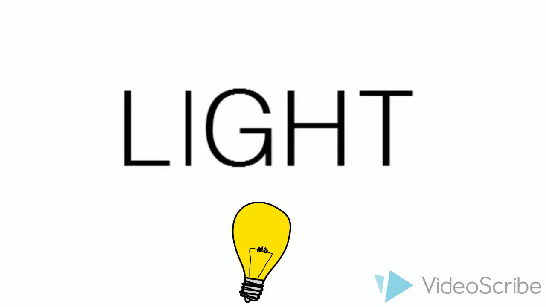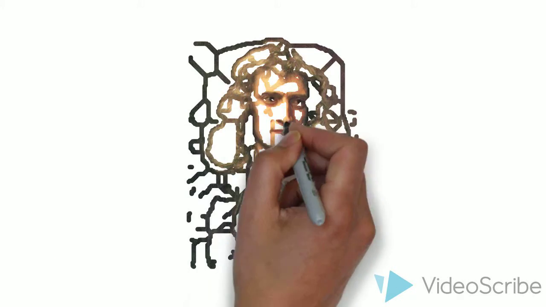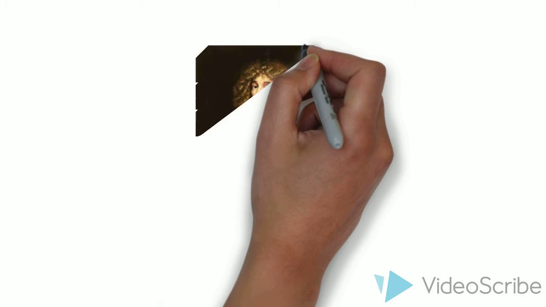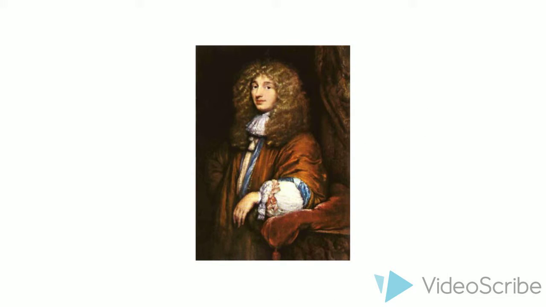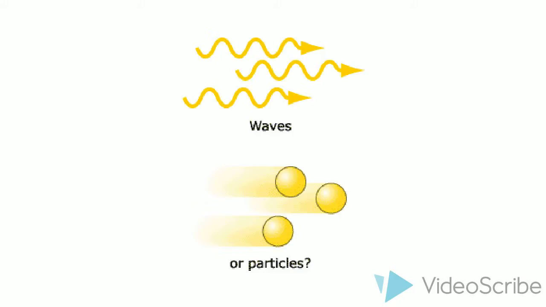Scientists in the 17th century were on the right track and set the basis for it to be solved later on, with Newton and his particle theory versus Huygens and virtually everyone else and the wave theory. The only mistake they made was thinking it had to be one or the other, which was a fair assumption. How can light be both made up of waves and particles?